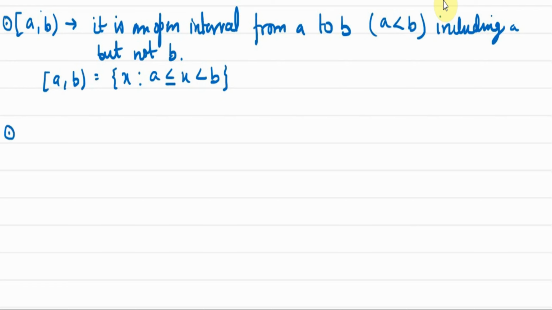Another category we have is round bracket A comma B square bracket.